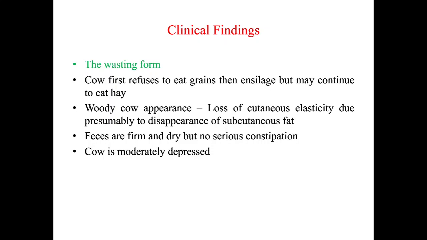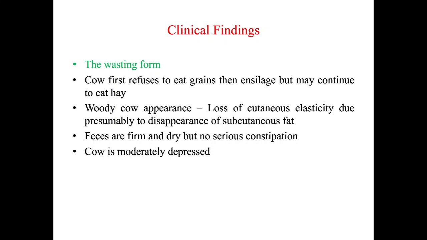Woody cow appearance. The animal is so woody that there is a loss of cutaneous elasticity. Why is the skin elastic? Because there is subcutaneous fat. Now the animal is under ketosis, and this subcutaneous fat is being used for gluconeogenesis to produce glucose. Now this fat has disappeared, so because of that, the animal has become very lean and thin. So that is a woody cow appearance. The animal is appearing woody.